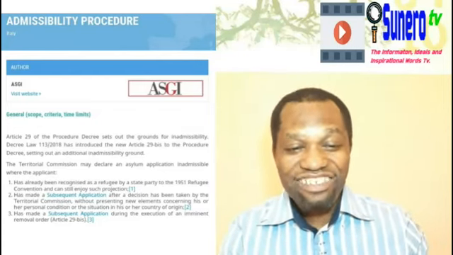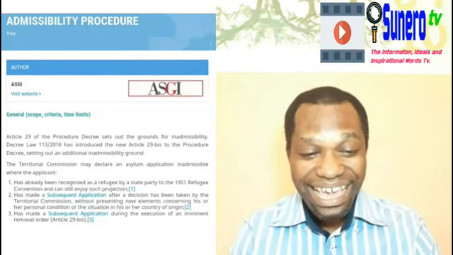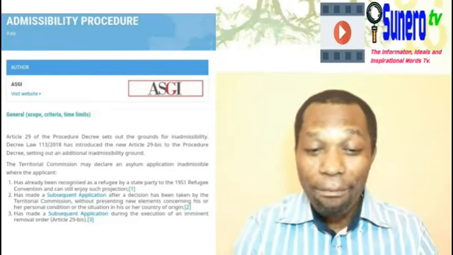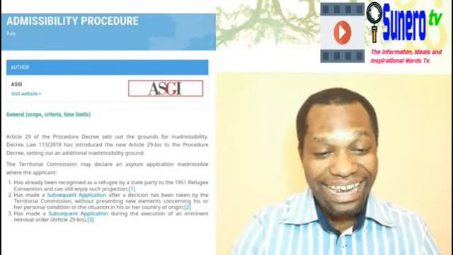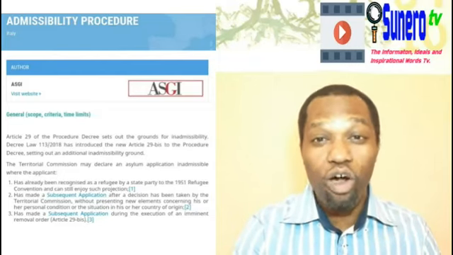Two, it says, has made a subsequent application after a decision has been taken by the Territorial Commission without presenting new element concerning his or her personal condition or the situation of his or her country of origin.